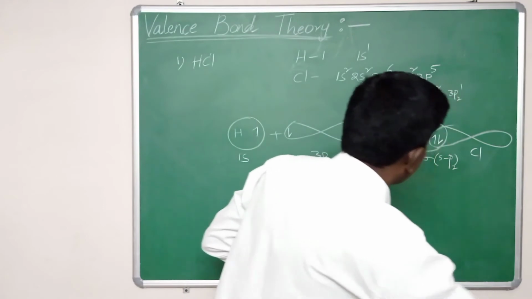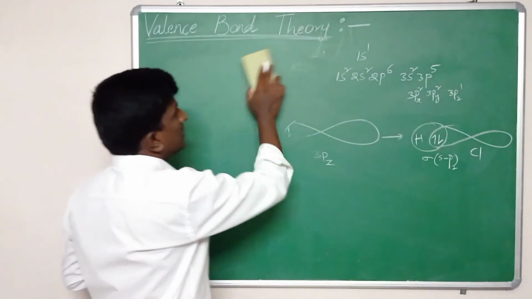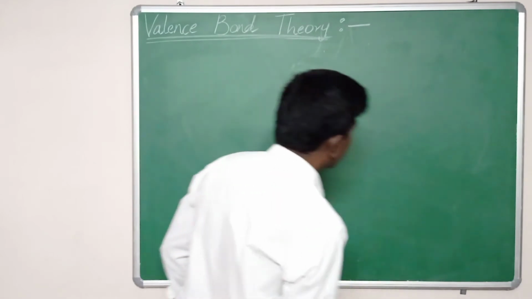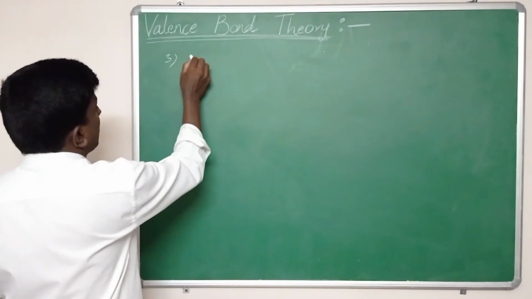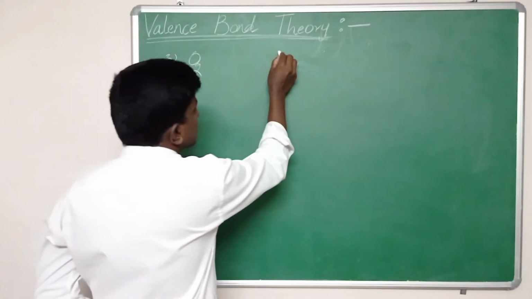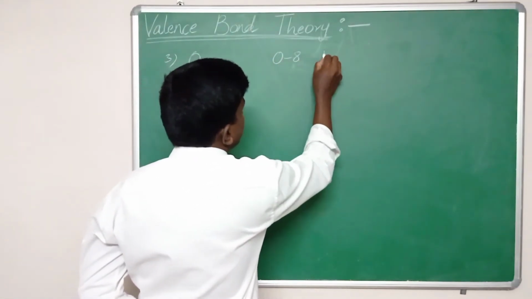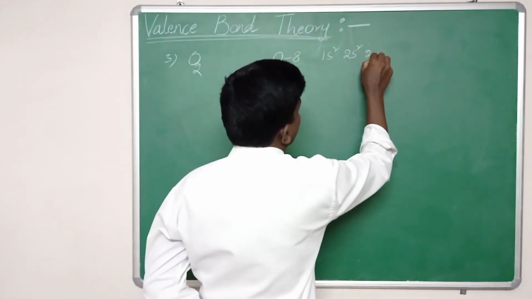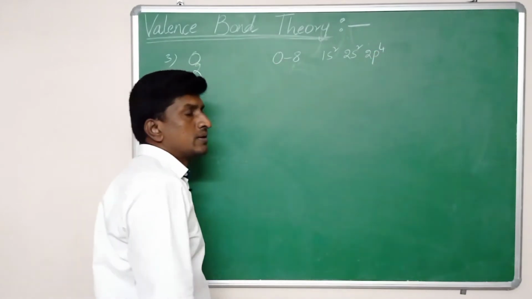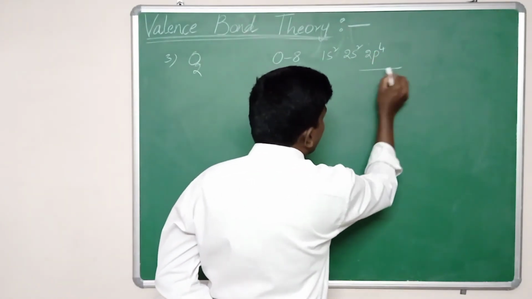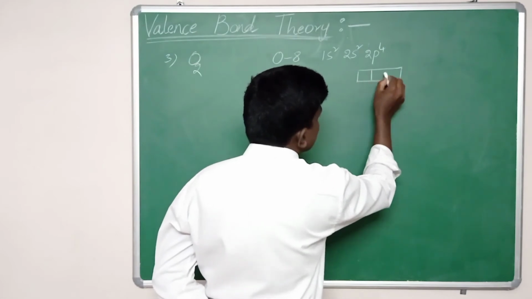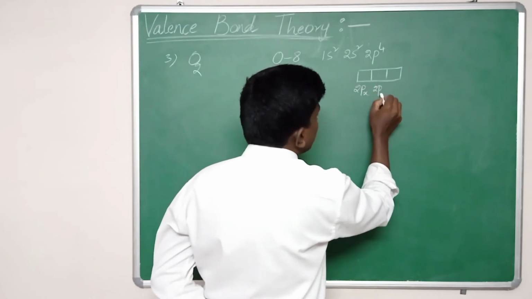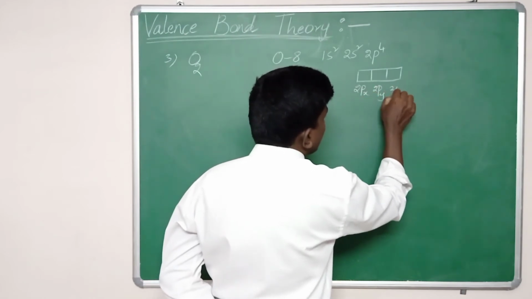Next, come to the formation of the double bond in oxygen. So how does oxygen form a double bond? We know that the atomic number of oxygen is 8, and its electronic configuration is 1s2, 2s2 and 2p4. In the 2p orbitals, oxygen has 4 electrons in 2px, 2py, 2pz.